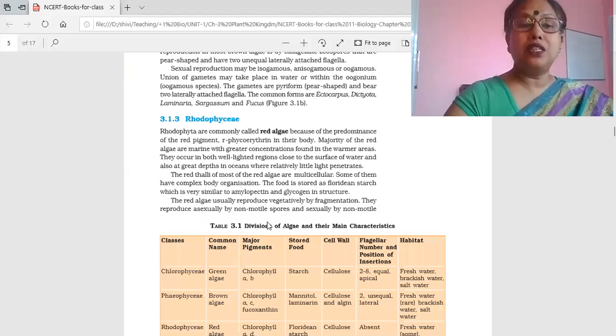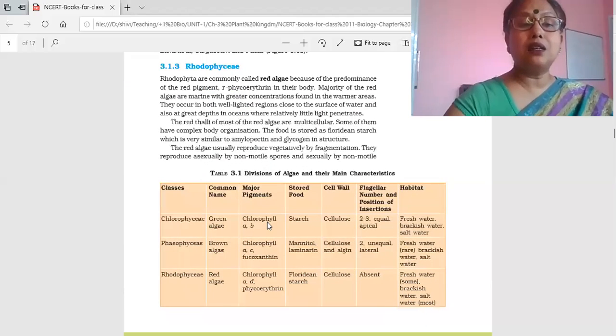Rhodophyceae means red algae, children, and the red color occurs due to a pigment, along with chlorophyll, called phycoerythrin. Mostly they are marine, but you can see them at different depths. And what about their cell wall? Cellulose, pectin, and polysulphate esters can be seen. It is a little more advanced structure, and their stored food is floridean starch.